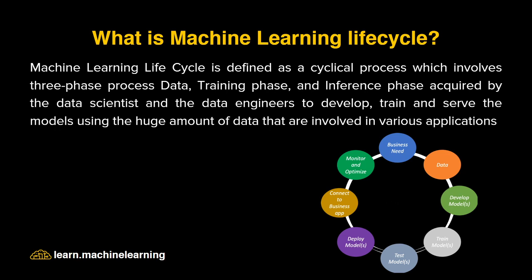If it is not working well, we again try to iterate through all the steps. It depends, like if it is really not working with the given data, we go back to the business needs and iterate over there with different requirements, and we again collect new data or new features. So we do the data engineering part again, train the models again, and deploy. So it's completely a cyclic process. It involves various steps to develop an end-to-end machine learning project, and we'll be learning about each and every step in detail.